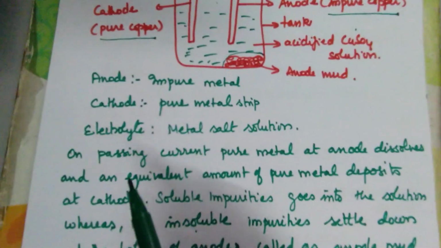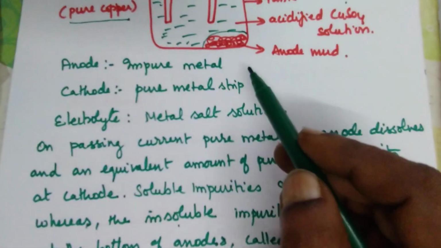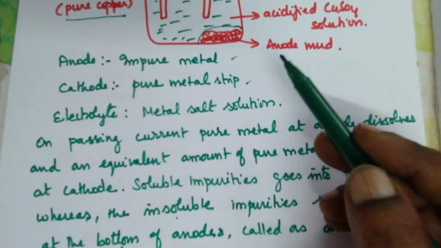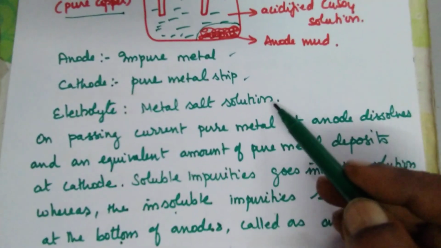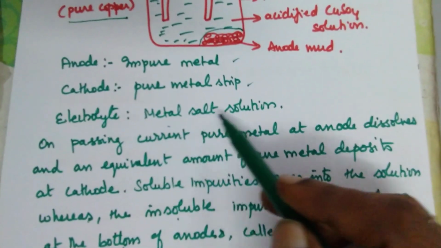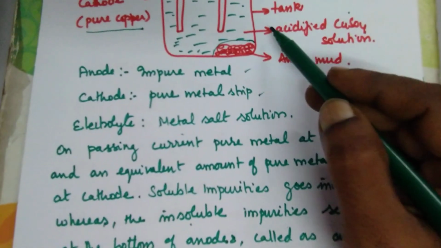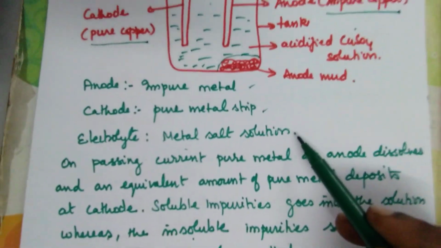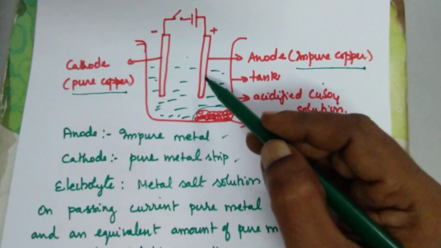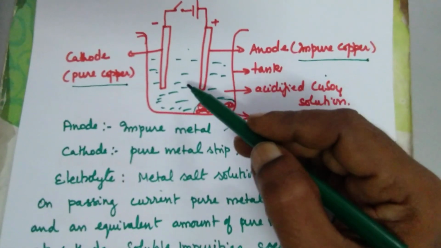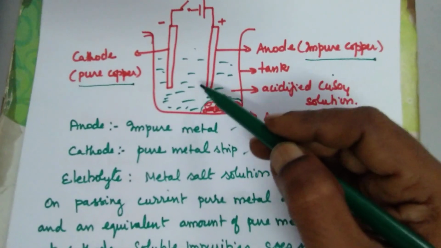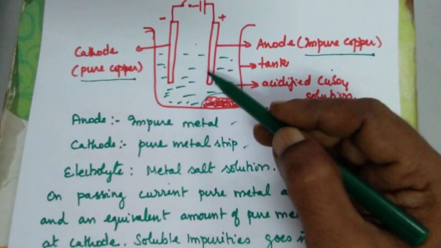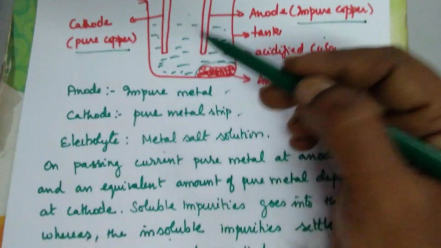So what is the procedure? Anode is impure metal. Cathode is pure metal. Electrolyte, for the general case, is metal salt solution. Since we have seen copper here, we have taken copper salt solution with a little bit of acid. Why? I want to dissolve this impure anode into the solution easily. When acid is present, the dissolution of metal takes place easily.